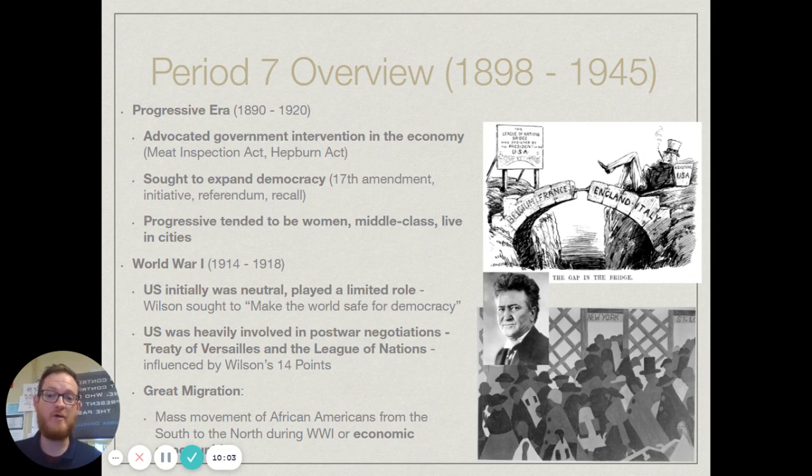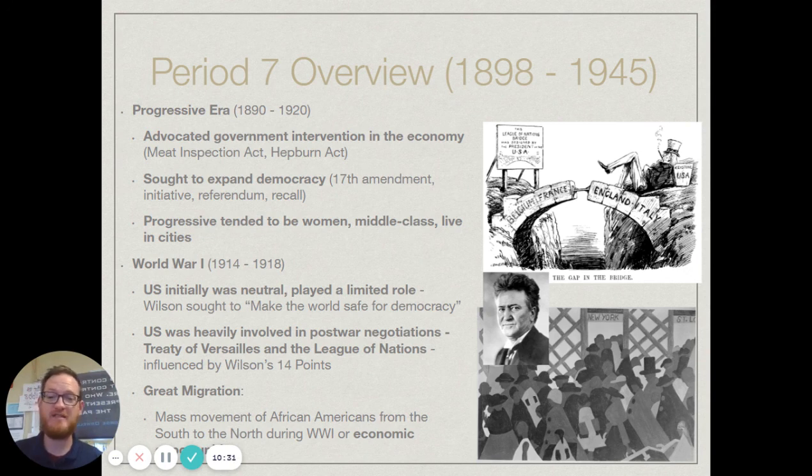Also, the progressives are going to push to expand democracy with the 17th Amendment, which is direct election of senators. Before this, senators had actually been picked by state legislatures. After the 17th Amendment, now the people voted on senators versus state legislatures. You'd also see the initiative, referendum, and recall. All of those three are specific tools given to the people to have more say in the government.